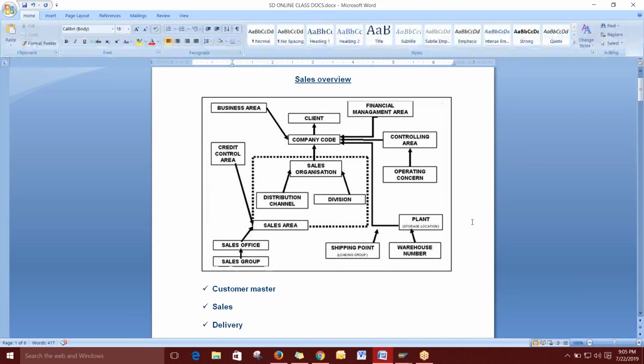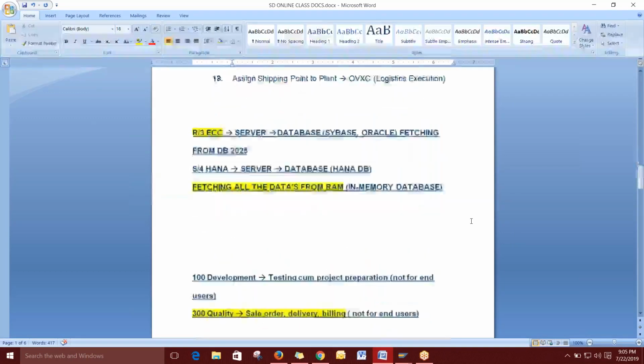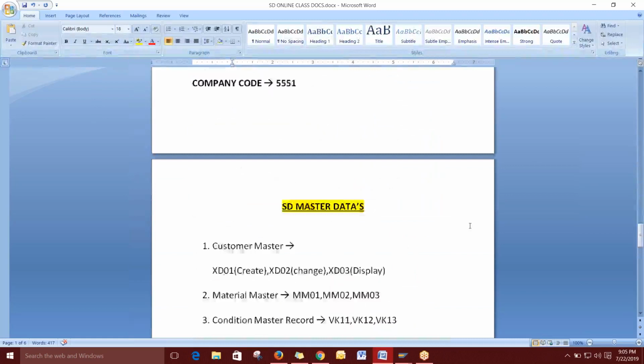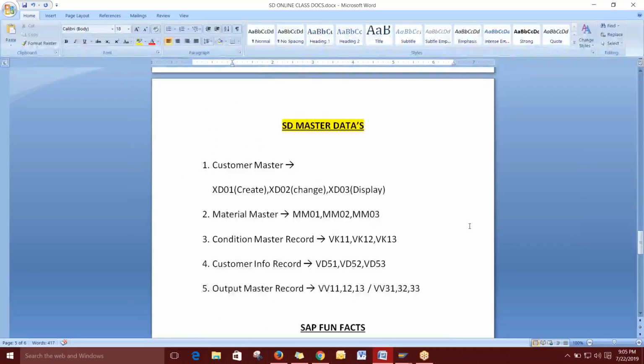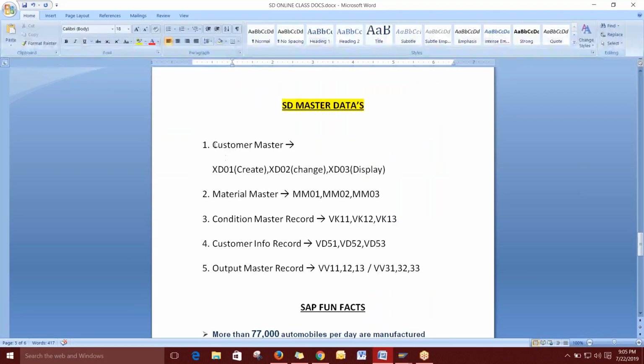After that we are moving to the transaction side. After every transaction, I will jump into the configuration as well, then we can see parallelly what is happening. Clear? Any doubts? If not, we can move to the masters.